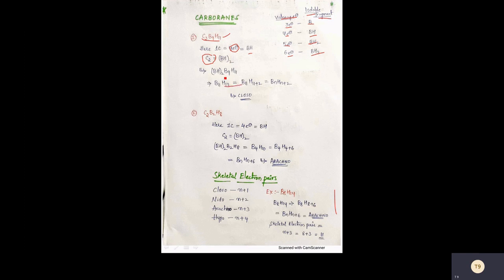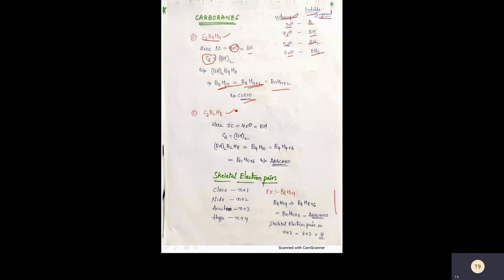So just count the number of borons and hydrogens. You'll get a total count, that is B11H13. Just write in the general form BnHn, which is B11H11, as there are 13, so plus 2 hydrogens. So this is in the form of BnHn+2, which is closo. The general formula of closo is BnHn+2.